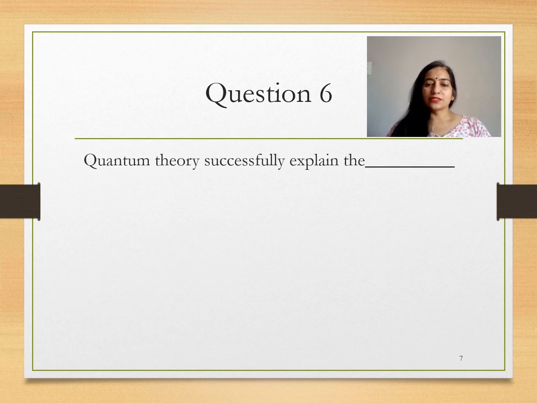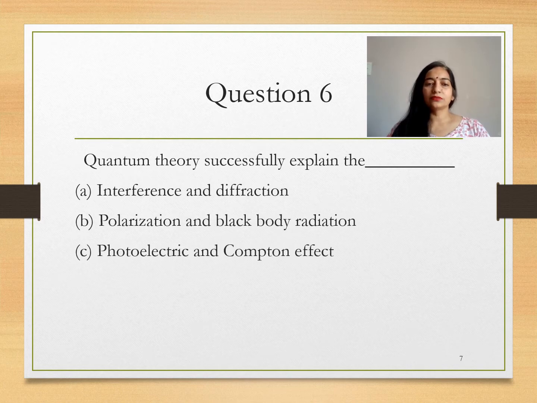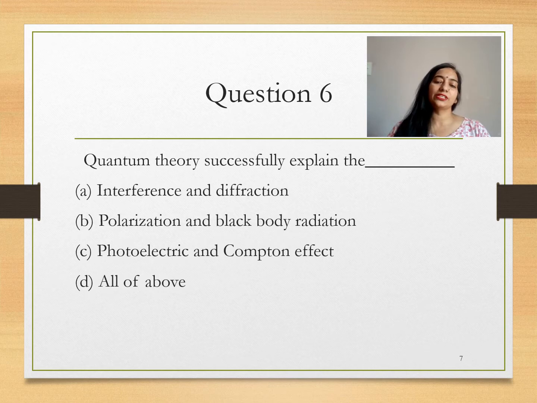Quantum theory successfully explained interference or diffraction, polarization and black body radiation, photoelectric and Compton effect, or all of the above. So, as you all know, quantum theory clearly explains the photoelectric effect, Compton effect and black body radiation spectra. So option C is the correct option.